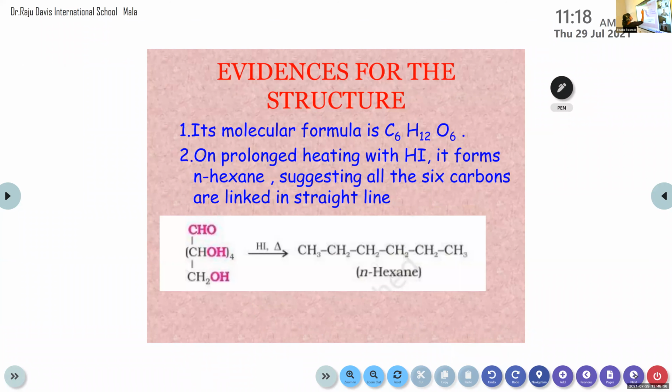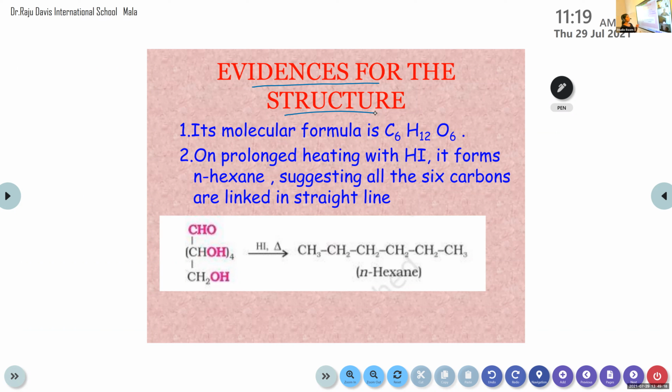So, evidences for the structure. Based on different reactions, we are going to find out the structure of this glucose. As a first step, we know the molecular formula, that is C6H12O6. Its molecular formula is C6H12O6. Then the second step: on prolonged heating with HI, that means continuous heating with HI, hydrogen iodide,